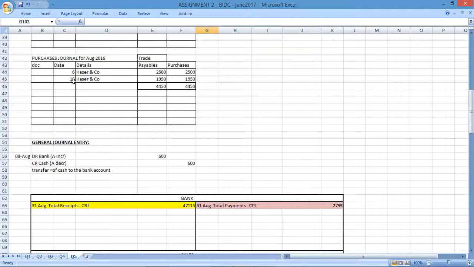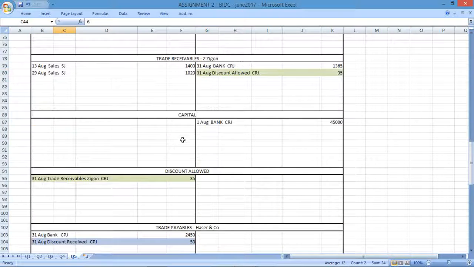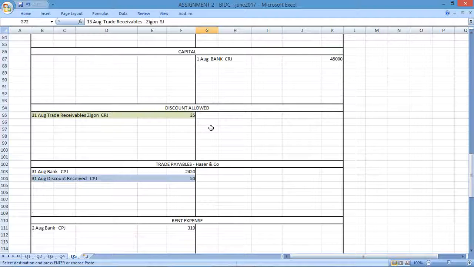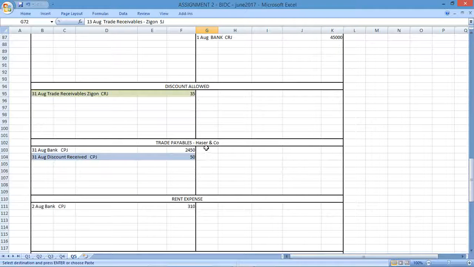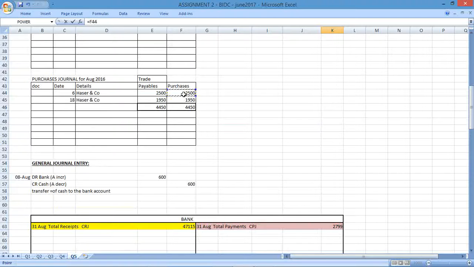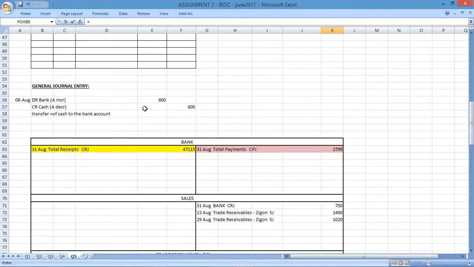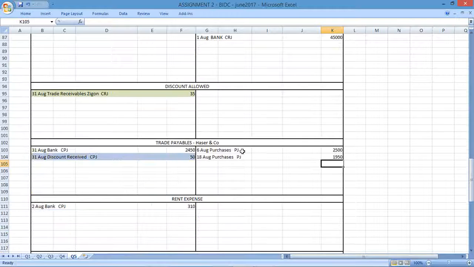What are the 2 dates? The 6th and the 18th. Great. Okay, so 6 and 18. This is for purchases from the purchases journal. I record that here, 6 and 18. Where's the 6? There's the 6. And the 18th, where's the 18th? There's the 18th. Great, and I've got those two amounts.